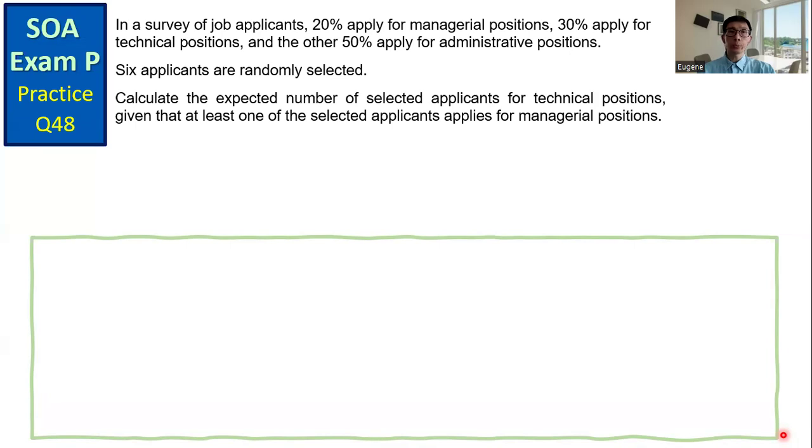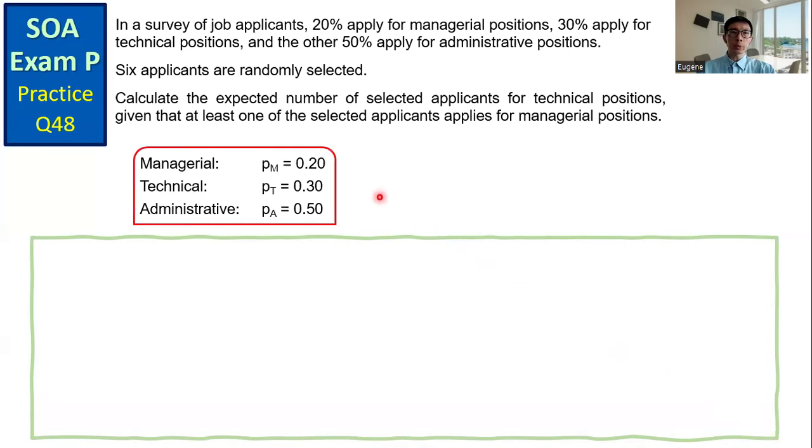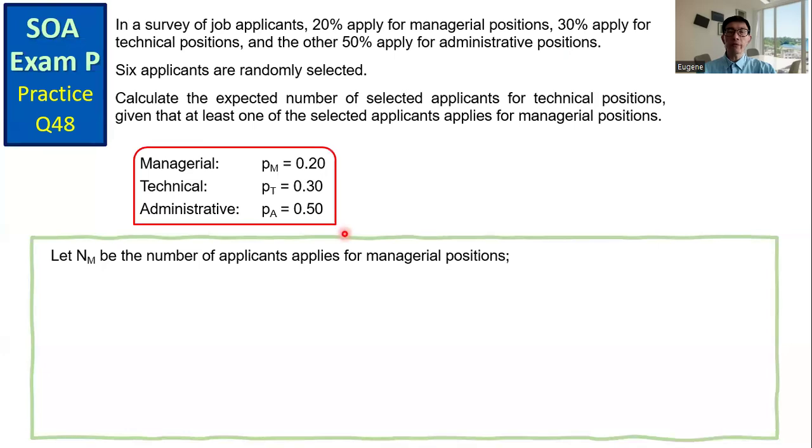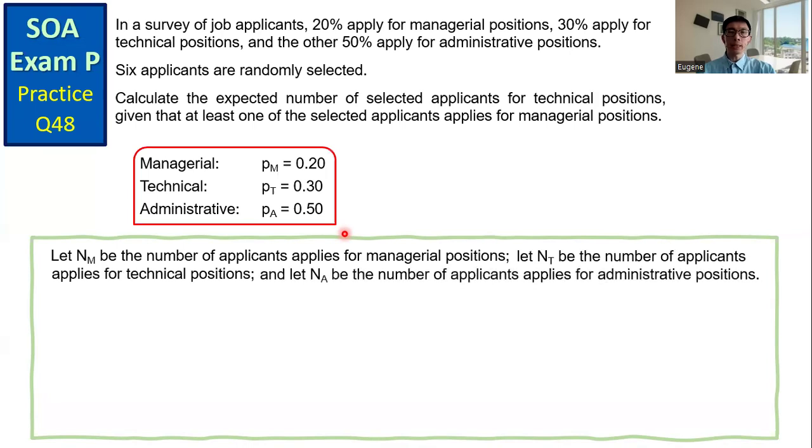Let's take a look at the solution. First, we list out the probabilities. The subscripts M, T, and A represent managerial, technical, and administrative positions respectively. We have PM = 0.2, PT = 0.3, and PA = 0.5. Define the events. Let NM be the number of applicants applied for managerial positions, NT the number of applicants applied for technical positions, and NA the number of applicants applied for administrative positions.